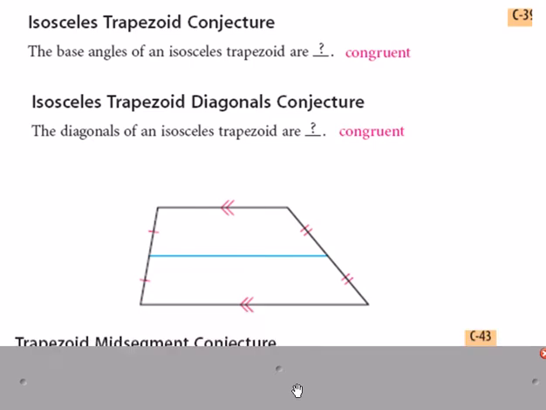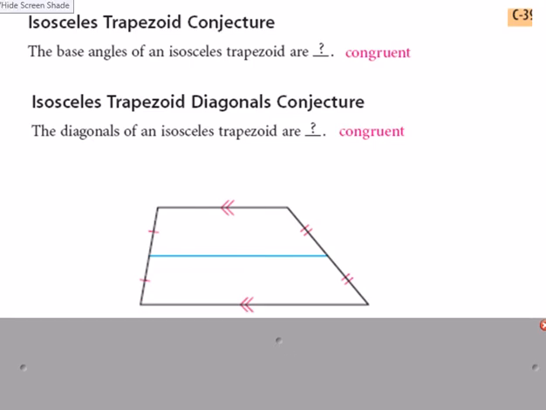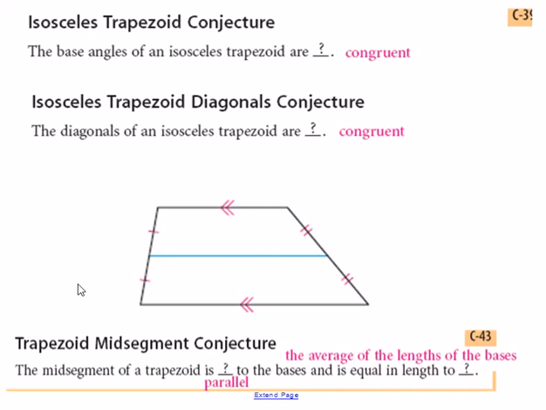Okay, I'm sorry, we have one more here about trapezoids, and that's with a mid-segment. You also saw mid-segments with triangles. You can draw a mid-segment on a triangle. You can also draw a mid-segment on a trapezoid. On a trapezoid specifically, a mid-segment connects the midpoints of the two legs.